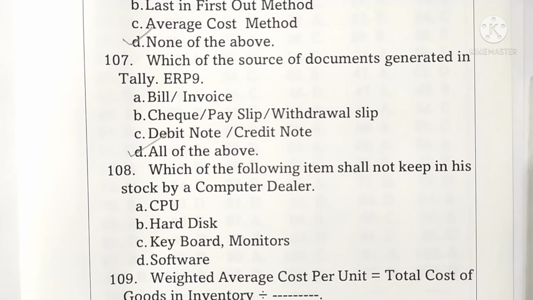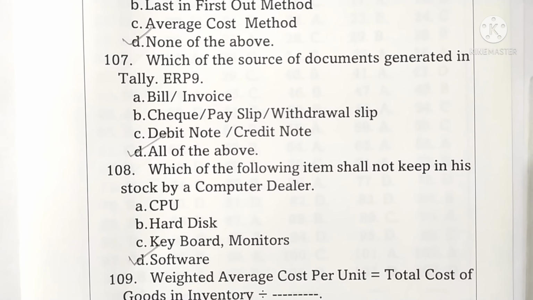Question 108. Which of the following item shall not keep in his stock by a computer dealer? Options given: CPU, hard disk, keyboard, monitors, and software. Here, software is not kept in the stock by computer dealer. Option D is correct one.